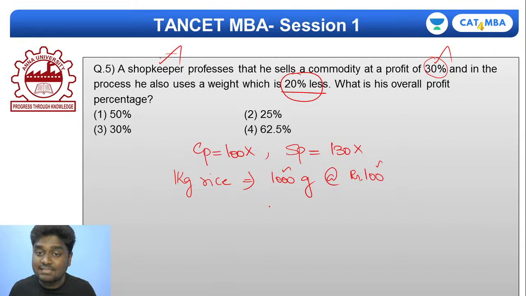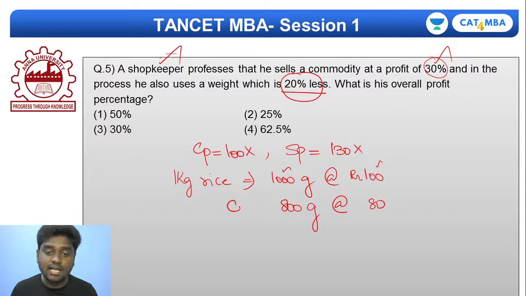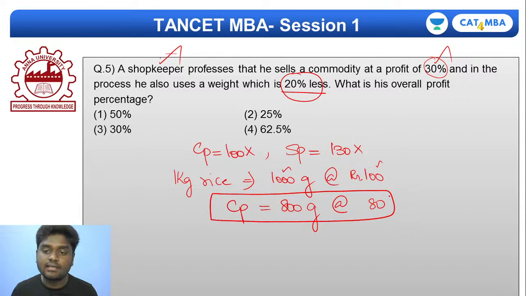So what is the exact weight he gives to me? Only 800 grams. 800 grams would be worth rupees 80. So this is actually the cost price of the shopkeeper. The exact grams which go out from the shop is 800, and it is worth rupees 80. Okay, be very careful with this.